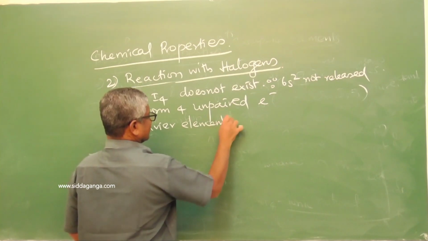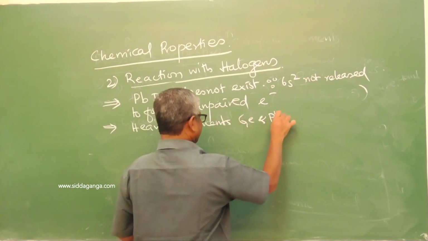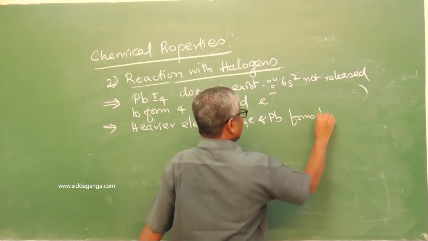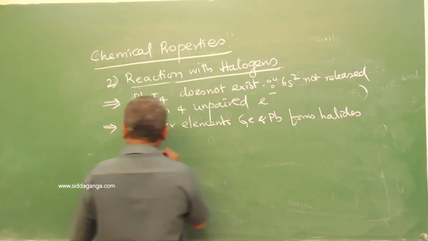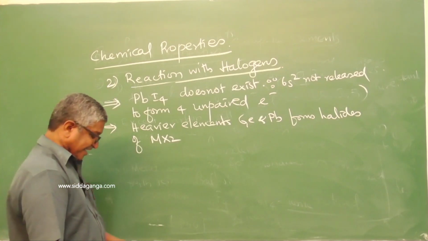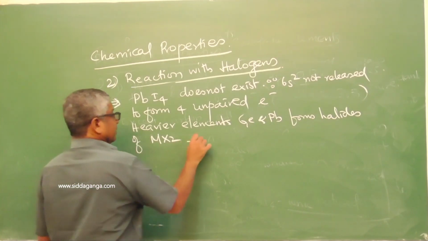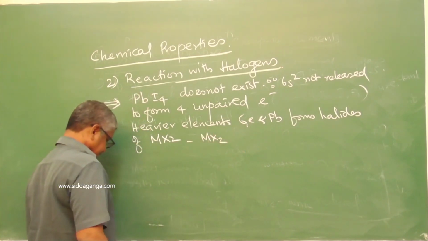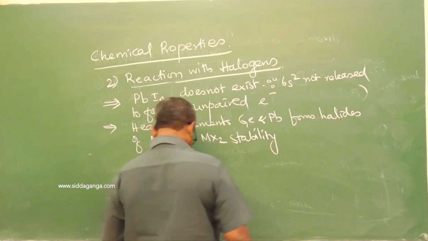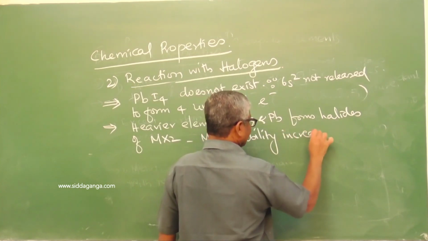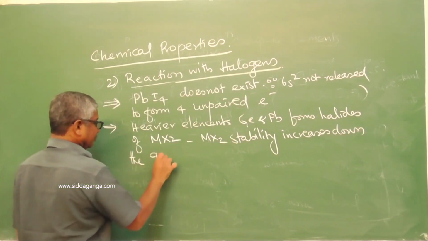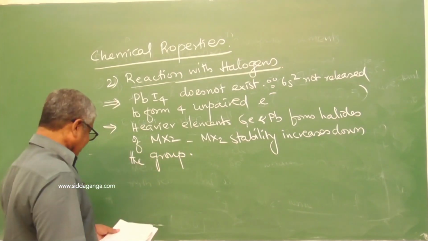Heavier elements, germanium and lead, form halides of MX2, metallic dihalides. MX2 stability increases down the group.